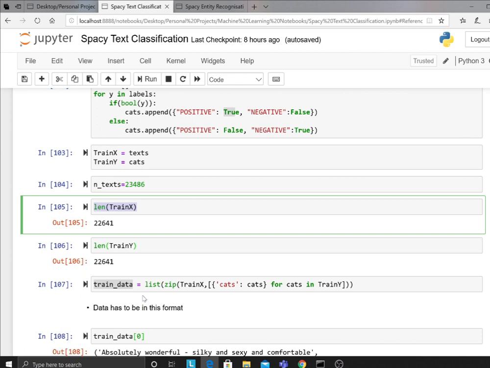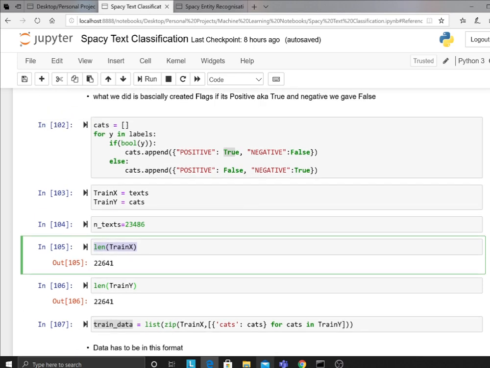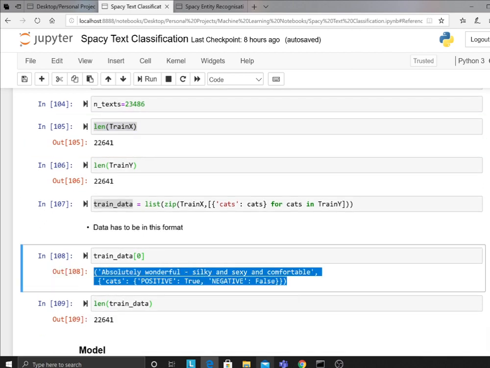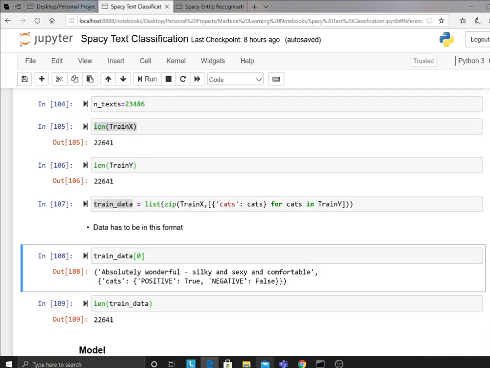Now here guys, what I'm trying to do is this function right here. Let me explain a little bit. First of all, train x is going to be the raw text. Then we are appending the objects of train y. Train y was this object, positive true or negative, right? For each of that we are appending that object. Okay, let me show you how the data looks.